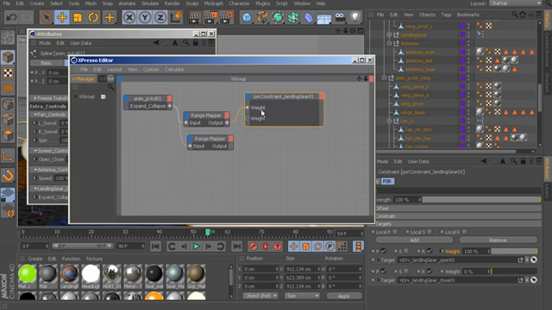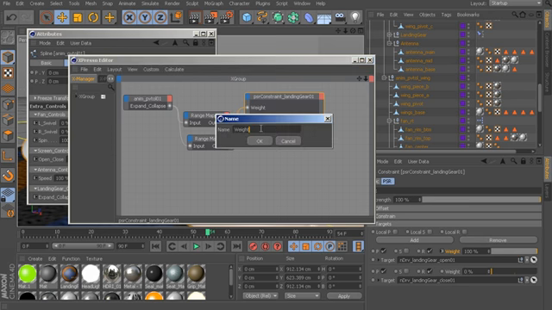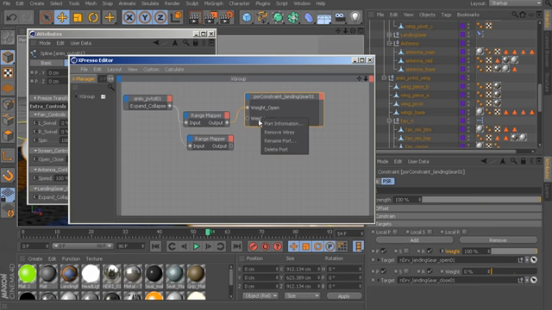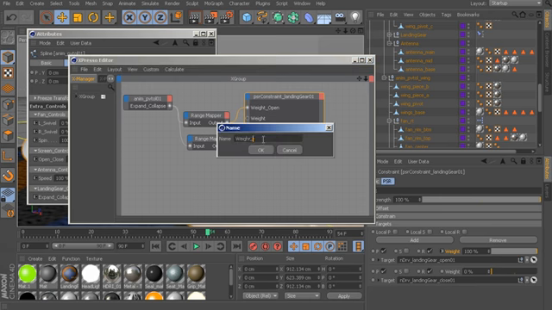Now, right now, this is kind of confusing. We don't know which weight is what. So remember, we can rename our ports. Let's do that. The first port here is for our open null. So let's right click and choose rename port, and that's going to be weight underscore open. And the second one, of course, will be weight close.